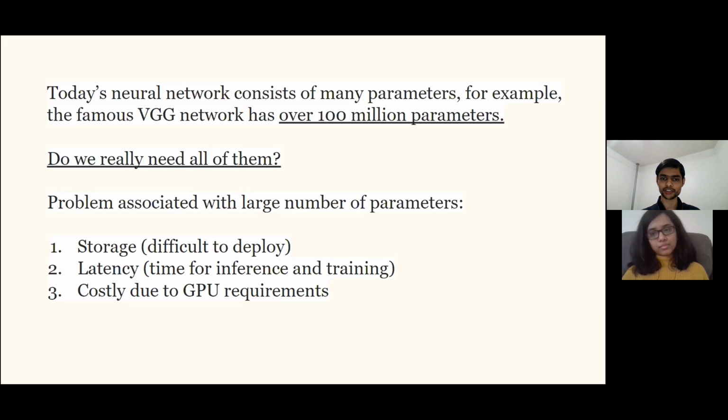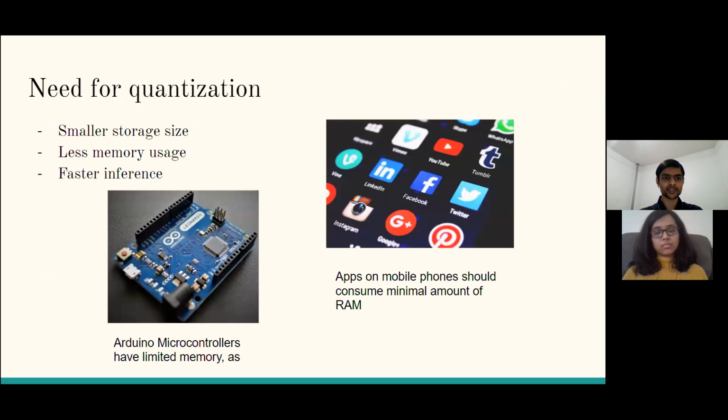The problems associated with these models are that they have high storage capacity requirements, and with that it takes a lot of time for inference and training, and it is also costly due to its GPU requirement. So the need arises for quantization, which helps in reducing the storage size of those models. It takes up less memory, and inference can be done at a faster rate.